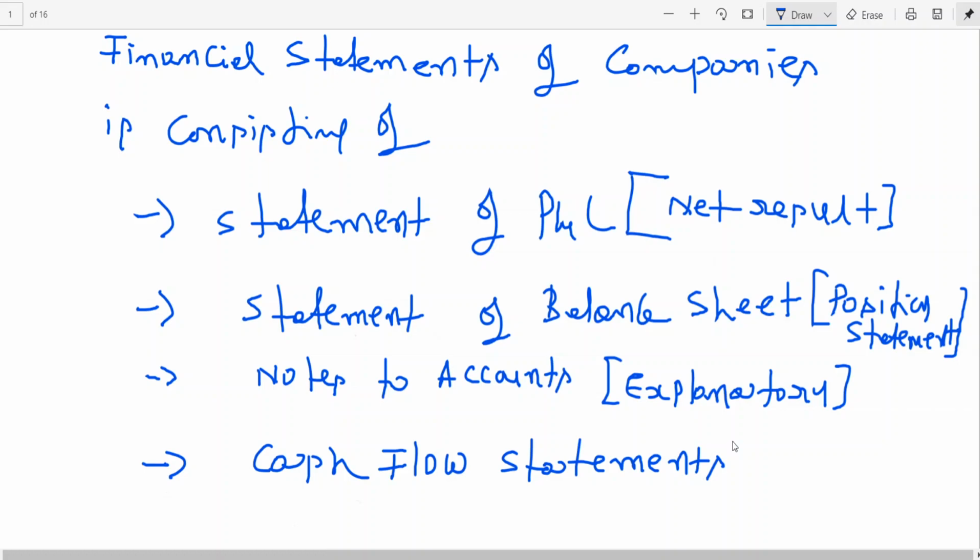Negative cash flows for more than one accounting period is a strong sign of potential problem that can affect the company's operations as well as financing and investing activities. We'll be discussing what is operating activities, what is financing activities, what is investing activities in today's class.